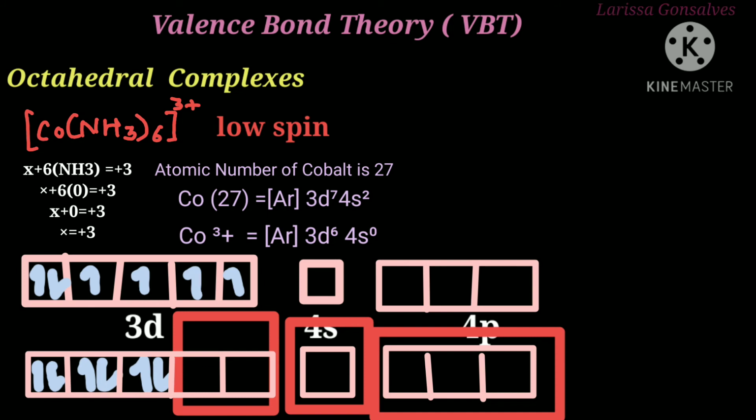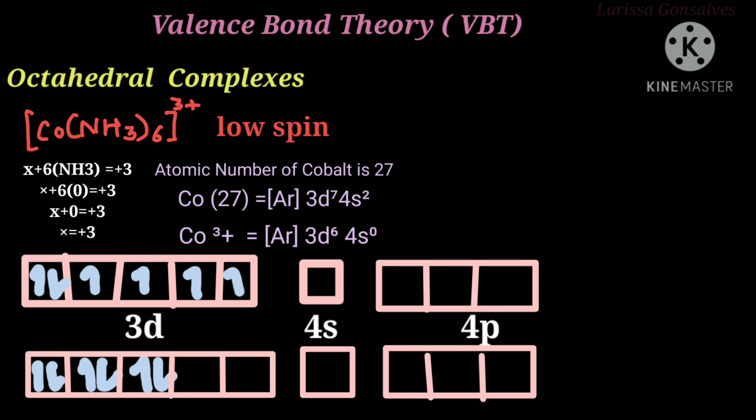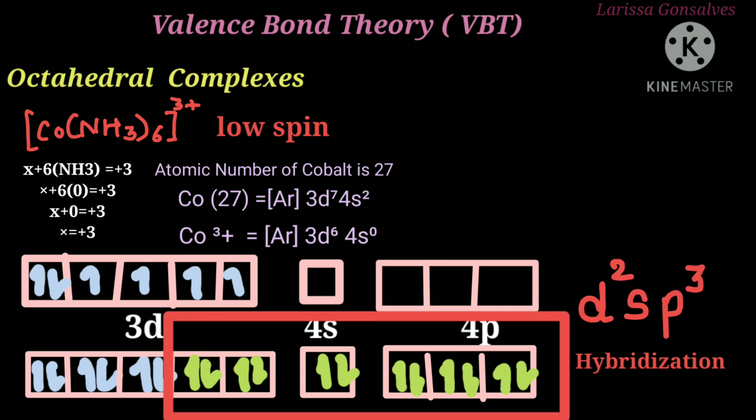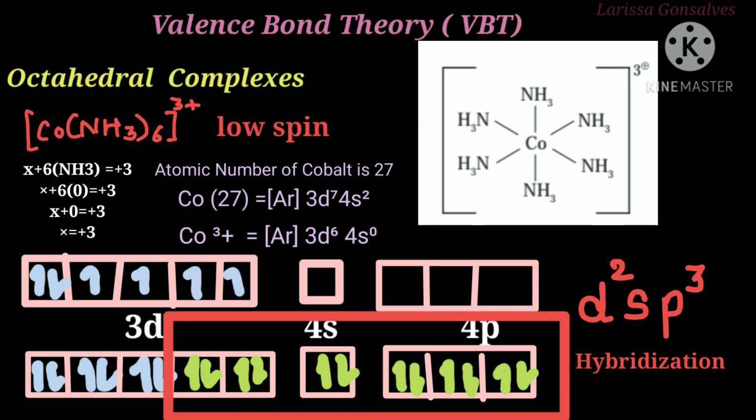We have 6 amine ligands and each ligand gives 2 electrons, that is a pair of electrons. Hence we will have a total of 12 electrons. So now we just need to adjust these 12 electrons in the 3d, 4s and 4p orbitals. So first in 3d, 1 2 3 4 5 6 7 8 9 10 11 12. Hence the hybridization is d2sp3 hybridization.